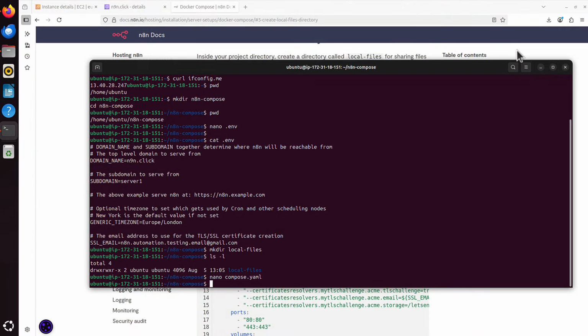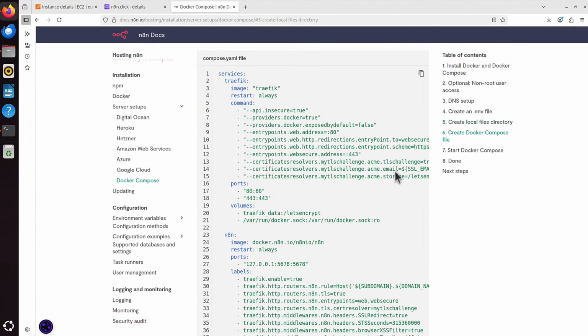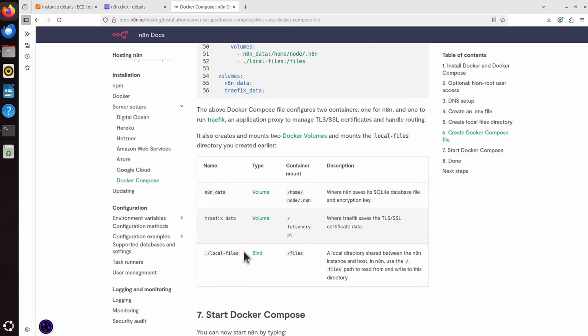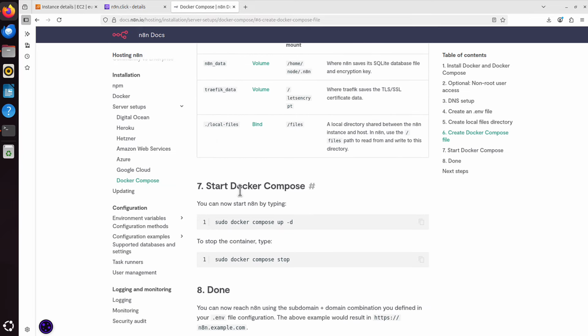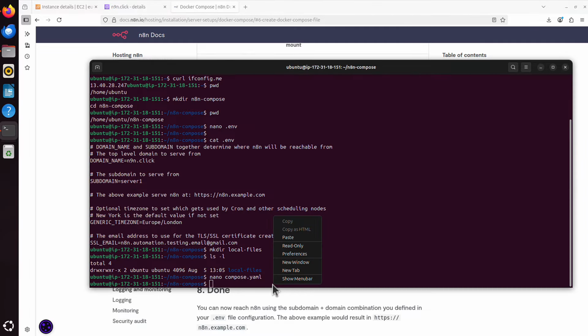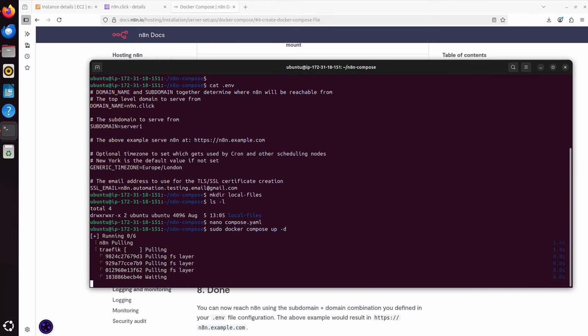We go back to these instructions, scroll further, and this is just a little instruction on what it will do, but if we scroll even further, we can start Docker Compose now. It says sudo docker compose up -d. I will copy it again. Let's go here, paste, press enter, and everything should work.